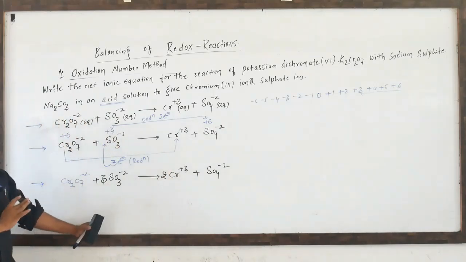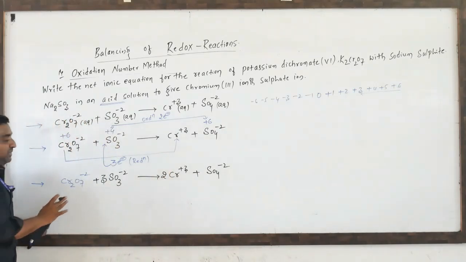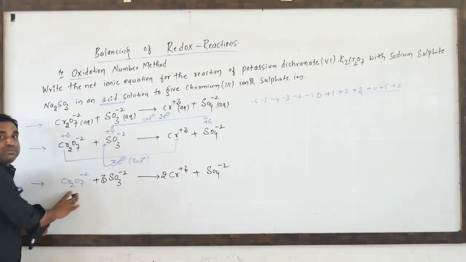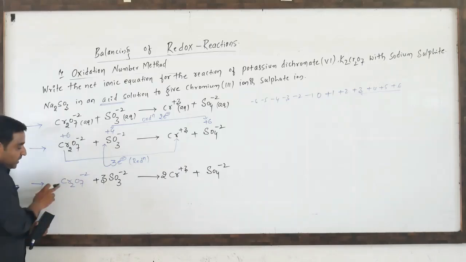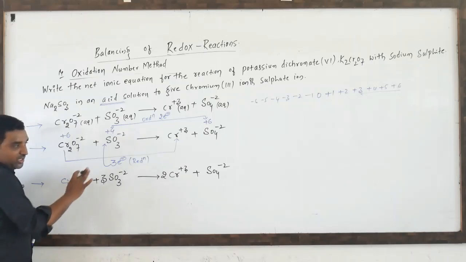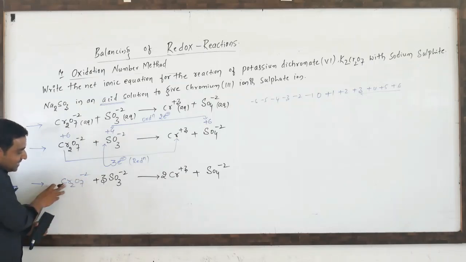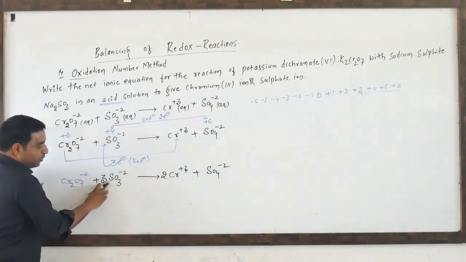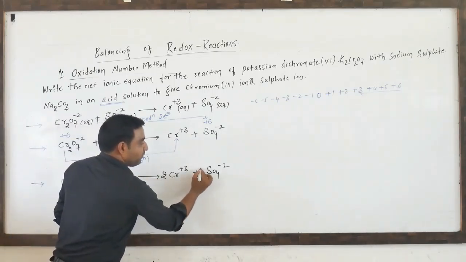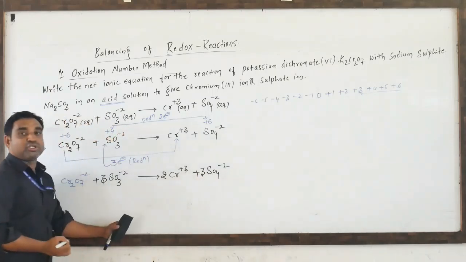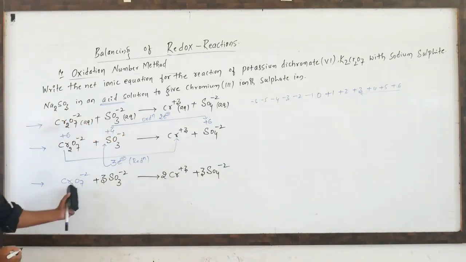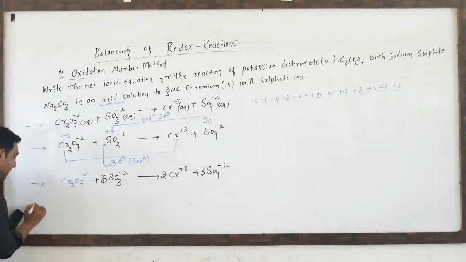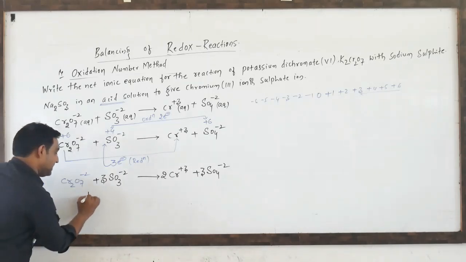Other than oxygen and hydrogen, we have to balance the other elements first. We can check that one. Leave oxygen, and there is no hydrogen. So chromium is balanced: here 2 chromium, and here 2 chromium. Here 3 sulfur, and here also 3 sulfur, multiplied by 3. Now the next step is we have to balance the oxygen.